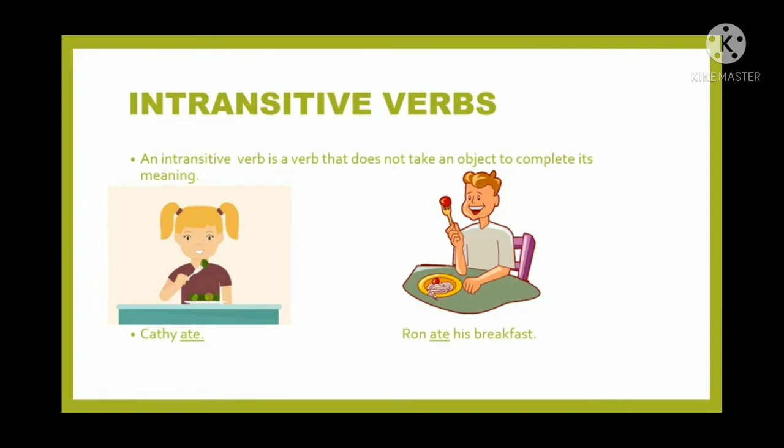Now let's come to intransitive verbs. An intransitive verb is a verb that does not take an object to complete its meaning. For example, Kathy ate. Rome ate his breakfast. So in both the sentences, the verb ate is standing alone and giving complete meaning. So they do not require any further object to complete their sense. That's why they both are intransitive verbs.